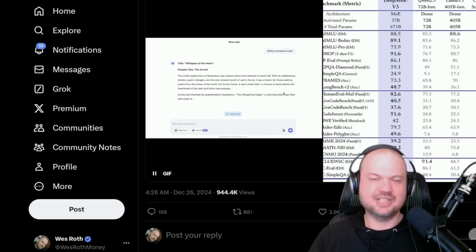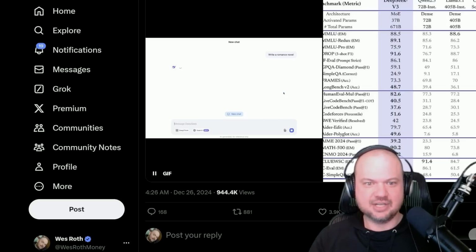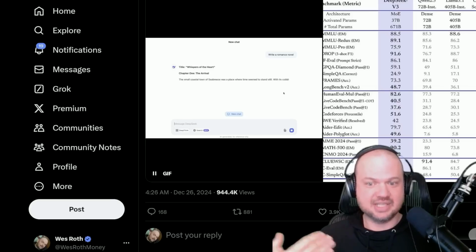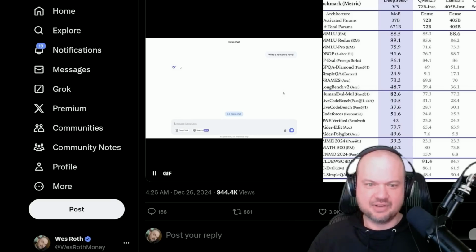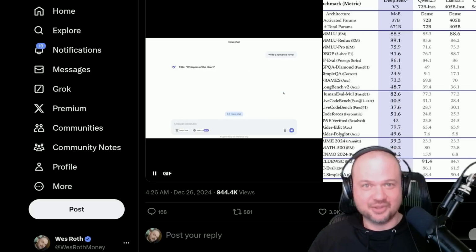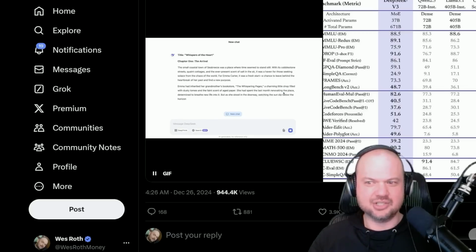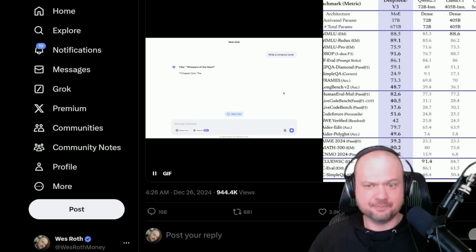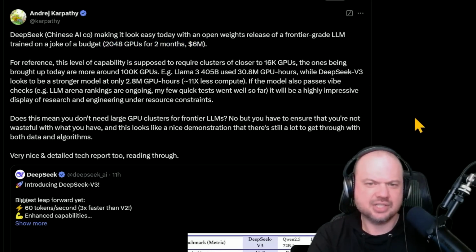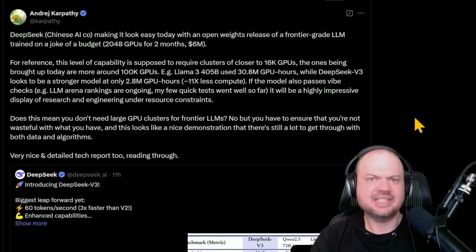If it costs $60 million to create a frontier model, there's going to be a lot of people that simply can't afford it. A lot of companies that don't have those kind of resources to spend. If it costs $6 million, there's a lot more of a market for that, or at least people that might be interested in attempting to do that. So as Andrej Karpathy is saying here, $6 million cost, 2 months of training time. That's a lot cheaper and faster than I think a lot of people would suspect, a lot faster than maybe you were ready for. What does this mean for the industry?